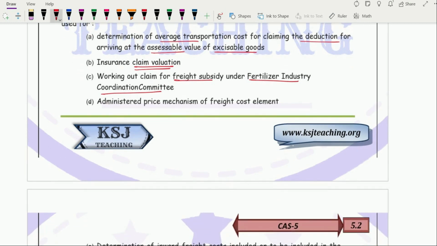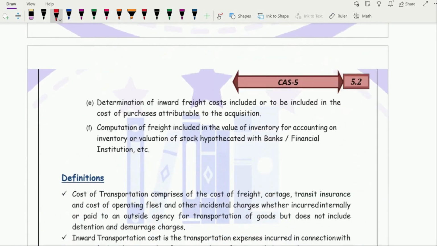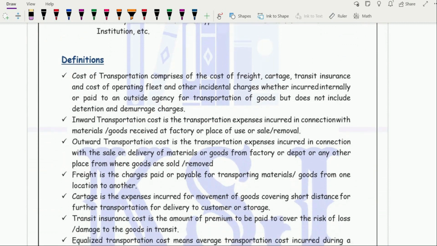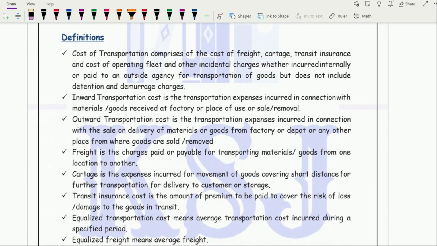Administered price mechanism of freight cost element, determination of the inward freight cost to be included in the cost of purchase, and the computation of freight included in the value of inventory for accounting on inventory or stock hypothecated with the banks or financial institutions, right? So basically two types of freight cost, transportation cost, inward and outward, right? So these are the various definitions of what all is included in the cost of transportation.